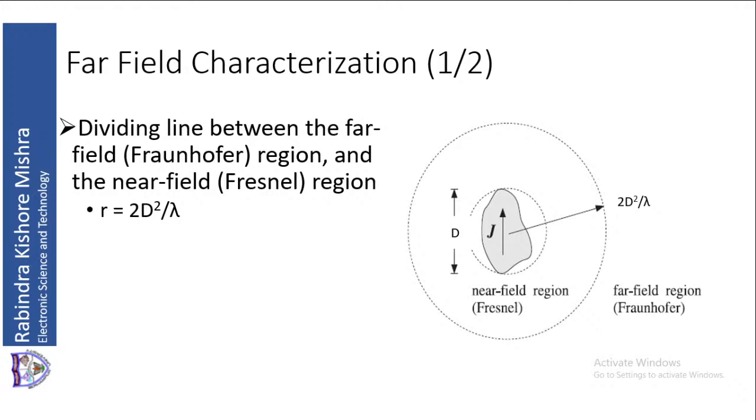Within that we get the radiation sphere type of thing. Here d is the diameter of the sphere enclosing the source. 2d square by lambda is the radius of the sphere around the source, and within this radius the field is called the Fresnel field or the near field region. Outside this radius, 2d square by lambda, it is called the far field or the Fraunhofer region.